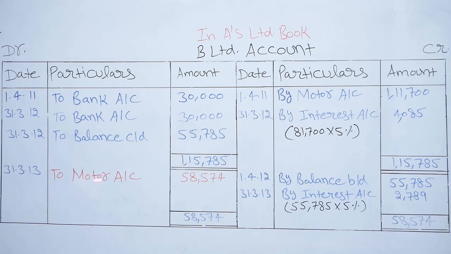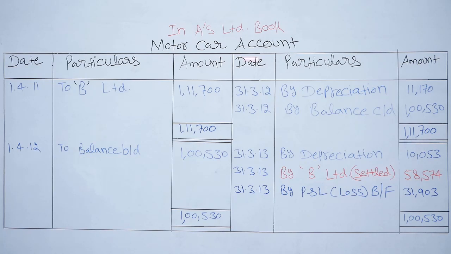So instead of to bank account, we will write to motor account. 31st March 2013, 58,574. So the total of this we will write here, 58,575. So this amount we will write in the motor car account. In A Limited's book, motor car account: date, particulars, amount, date, particulars, amount.